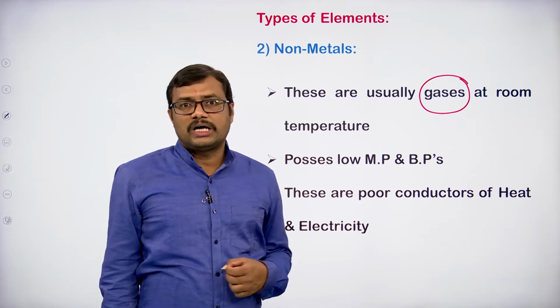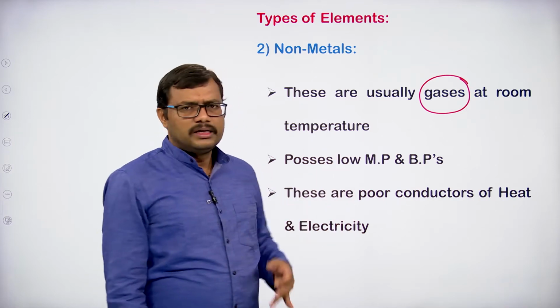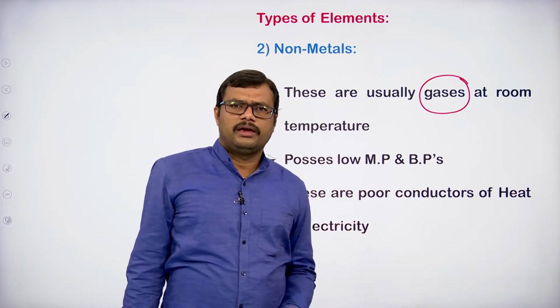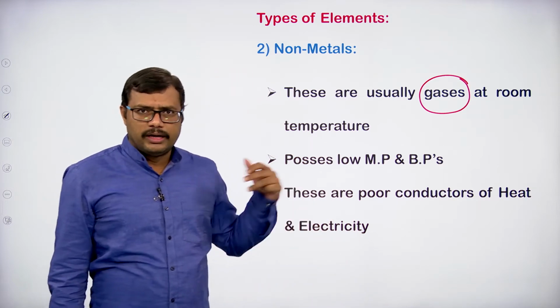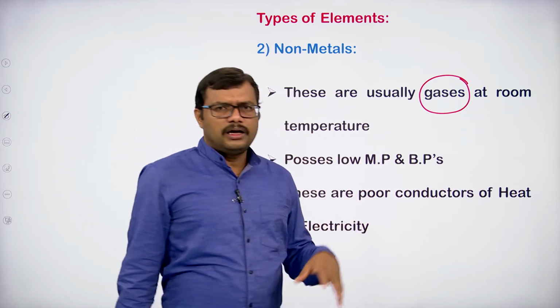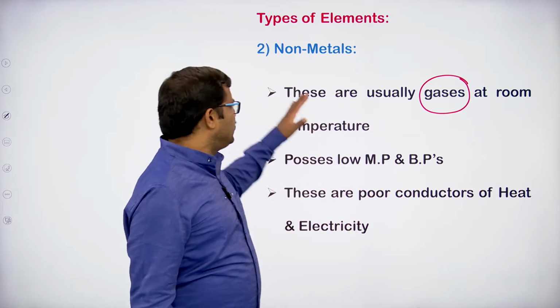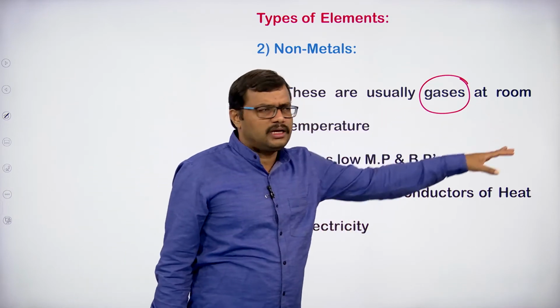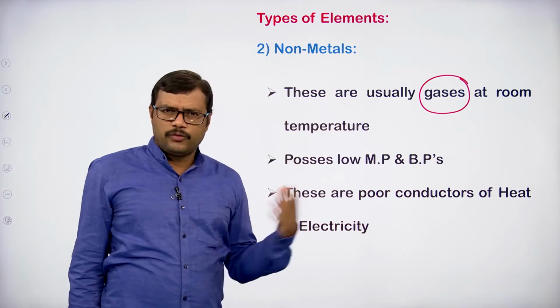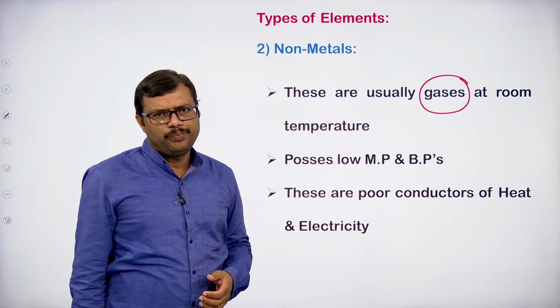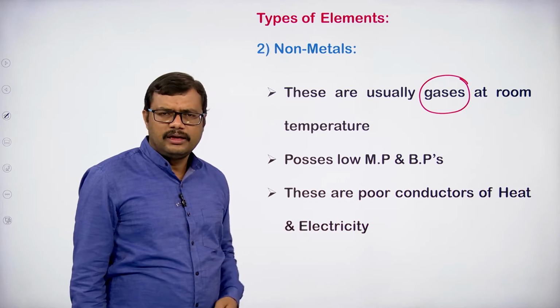We also have solids. What are the solid non-metals? Sulfur, carbon, phosphorus, iodine. They are all solids at room temperature, but most of them are gases. So these are usually gases at room conditions. Of course, there are some exceptions. Bromine is a liquid, iodine is a solid.